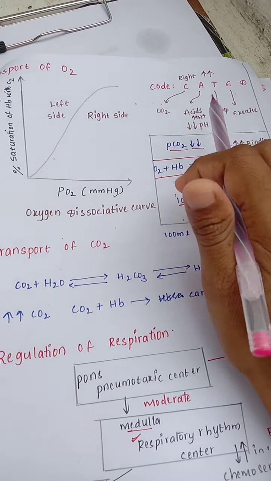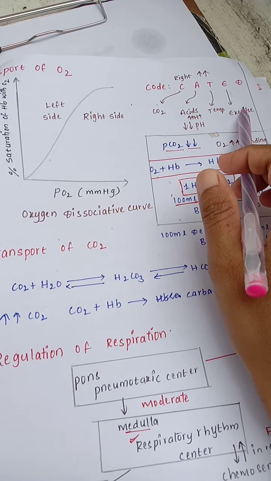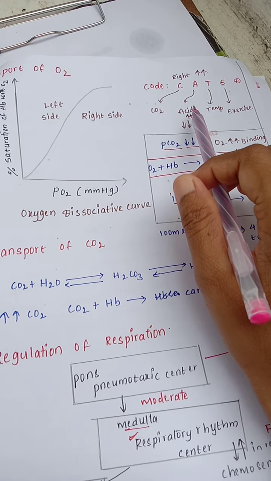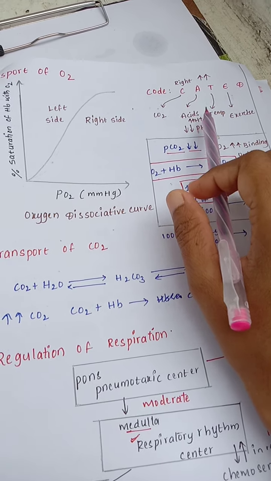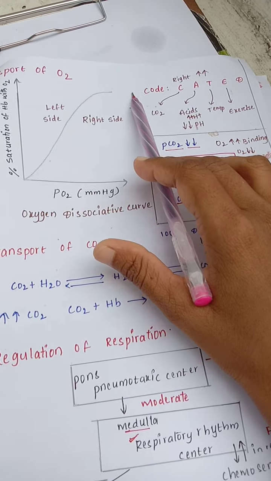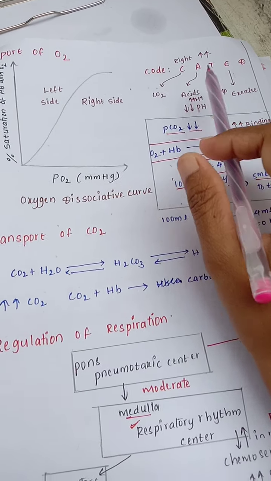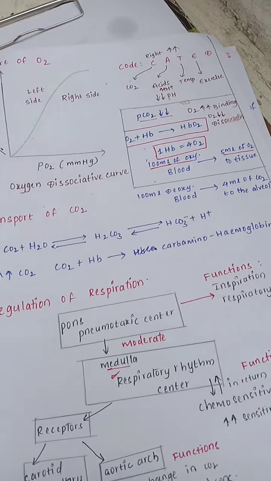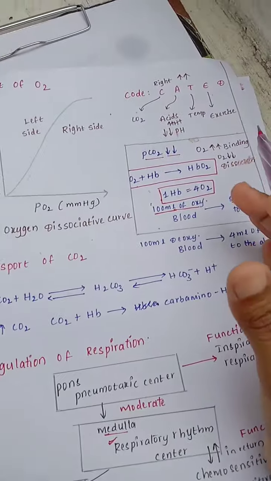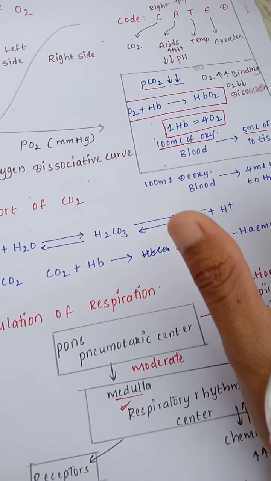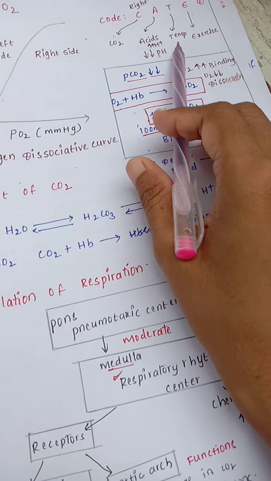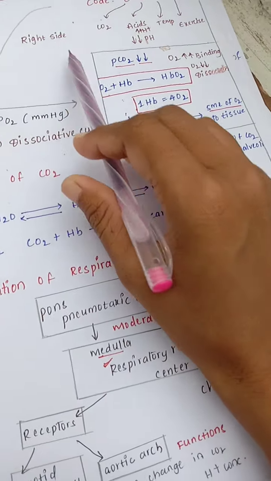So when there is more carbon dioxide, more acid, more temperature and exercise, all these things shift the curve to the right side, and then dissociation of the oxygen will take place, but when there is less amount, then it will be on the left side.